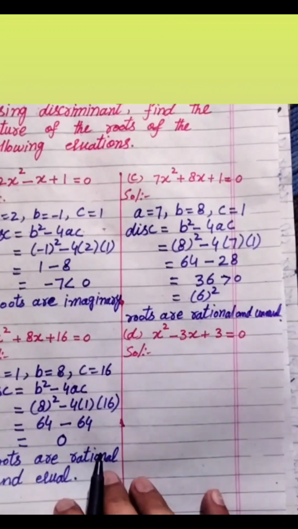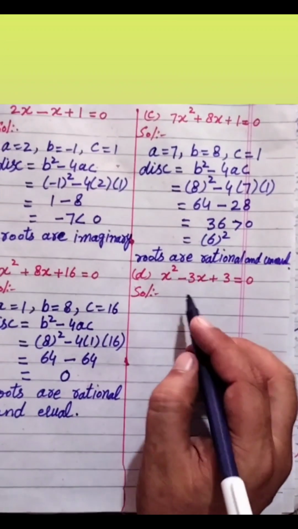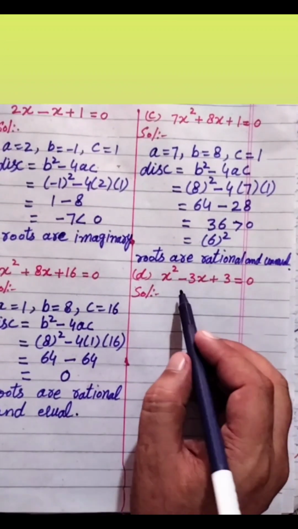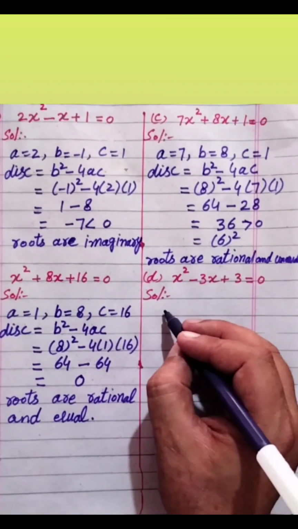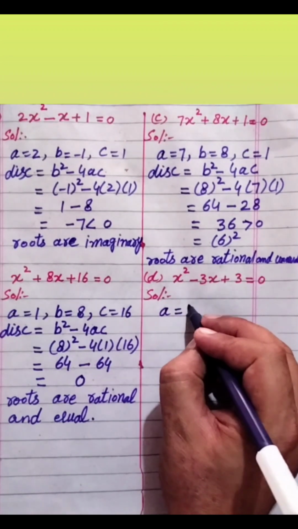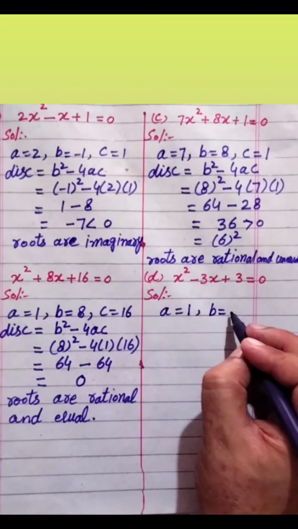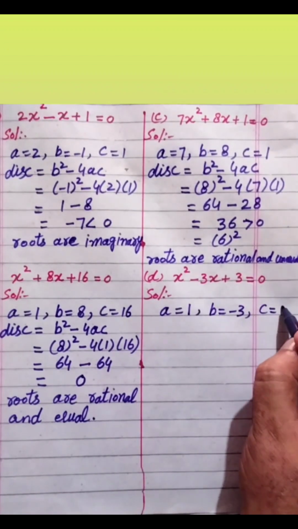We have another equation, x square minus 3x plus 3 equal to 0. In this equation, a is equal to 1, the coefficient of x square, b is equal to minus 3, the coefficient of x, and c is equal to 3.